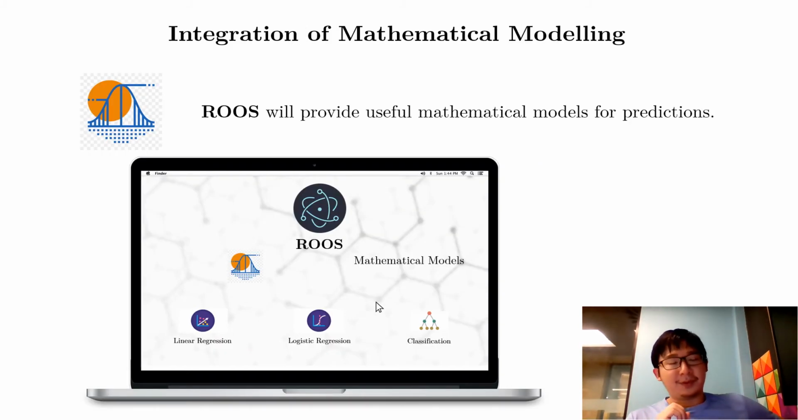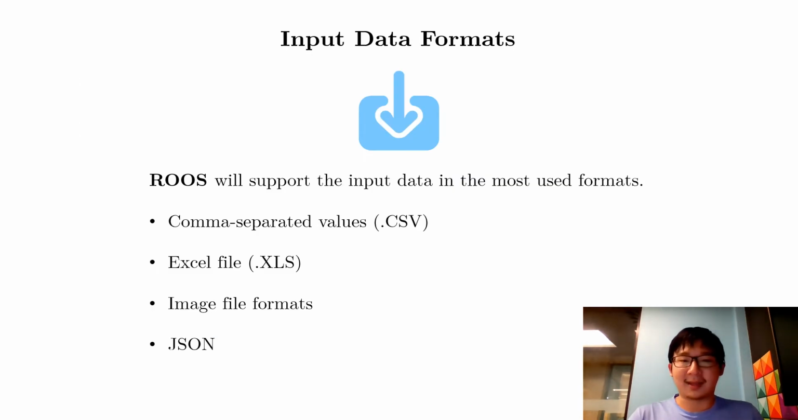RUSE has some inbuilt mathematical models integrated into the system so that the user doesn't have to worry about using other third-party modules to perform mathematical operations. To make it accessible and more generalized to use in other systems, it supports the most commonly used data formats such as CSV, XLS, image files, and JSON formats. Now, to give better insight into the most advanced feature, I will call my colleague Randy to present the multiple plotting feature.